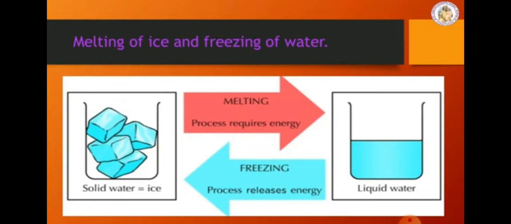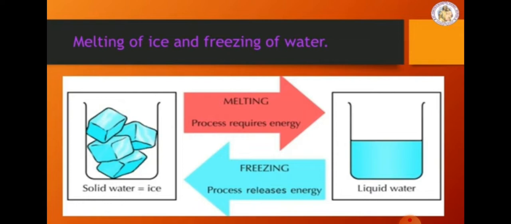Listen carefully. Although ice and water look different, they are both made up of water molecules. This means that no new substances form. This is a physical change. During melting of ice, only the state of matter changes, that means solid to liquid.